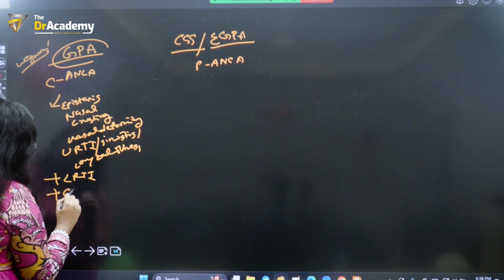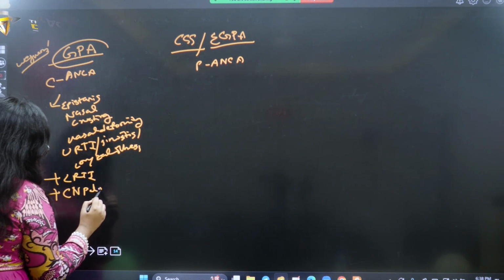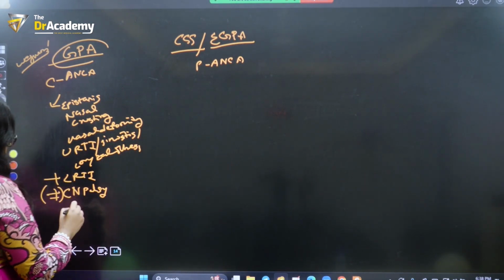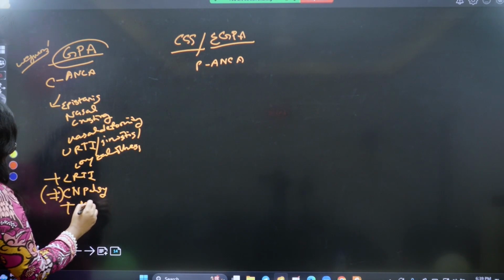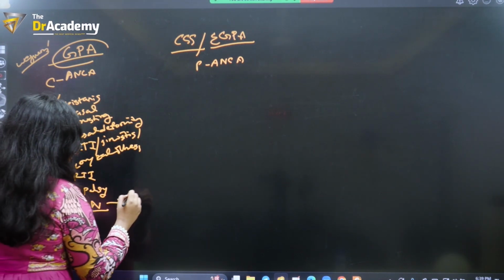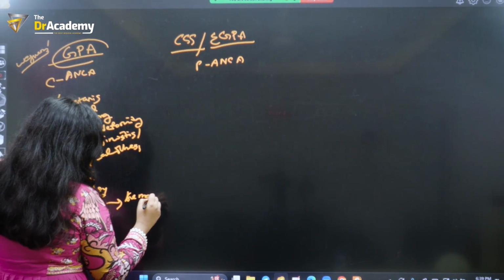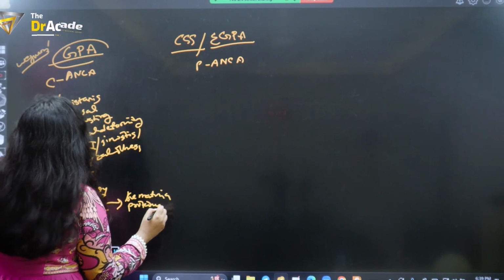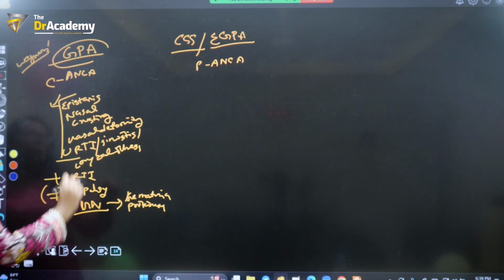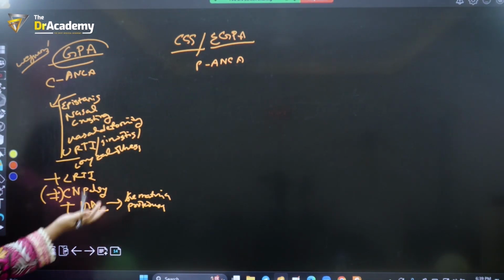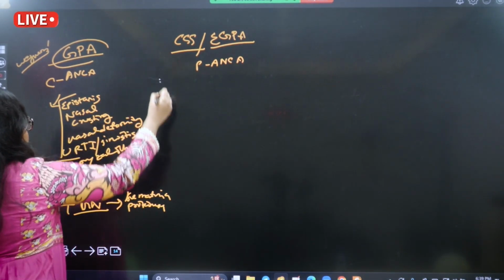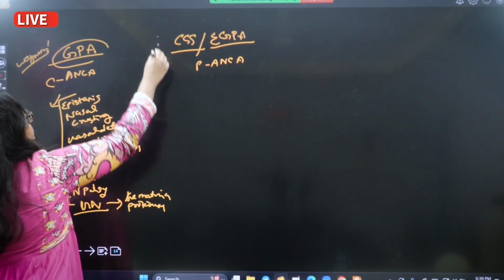There can be concomitant cranial nerve palsy, which is a plus minus feature, not always present. Other systemic complaints can be present, and glomerulonephritis in the form of hematuria and proteinuria. The clue is mainly the nasal problem. And of course, skin rash can take place because these are both vasculitis. So this is for GPA, or Wegener's granulomatosis.